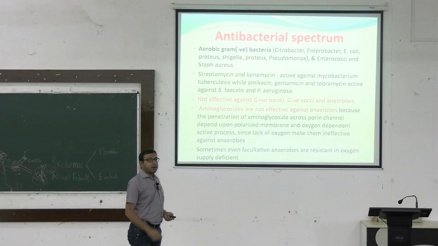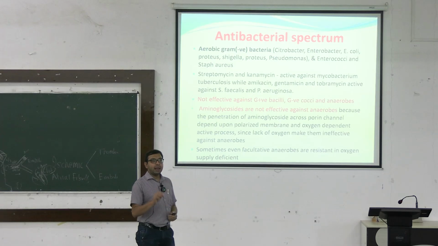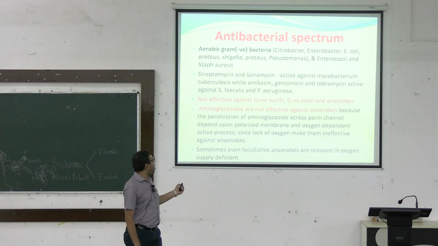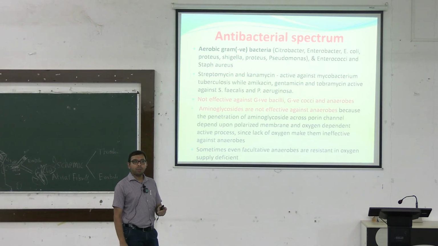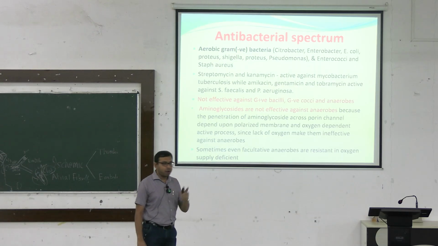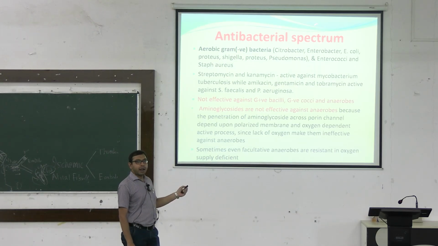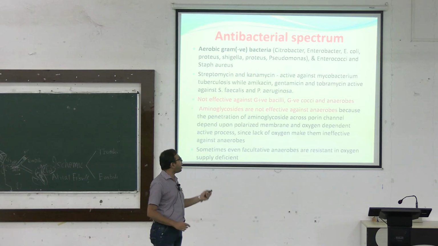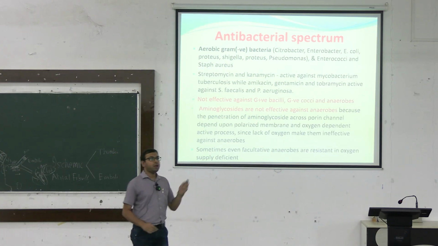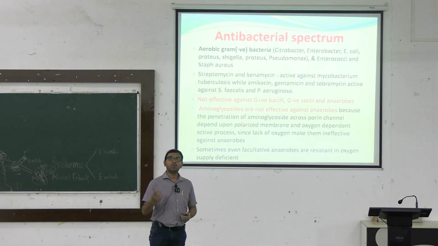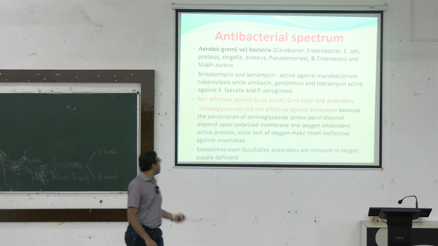Now coming to the antimicrobial spectrum. Mainly they target aerobic gram-negative bacteria. Aerobic gram-negative bacteria are mainly targeted by the aminoglycoside antibiotics: Citrobacter, Enterobacter, E. coli, Klebsiella, Shigella, Proteus, Pseudomonas. There are also some gram-positive organisms like Enterococci or Staph aureus that can be sensitive to aminoglycoside antibiotics.